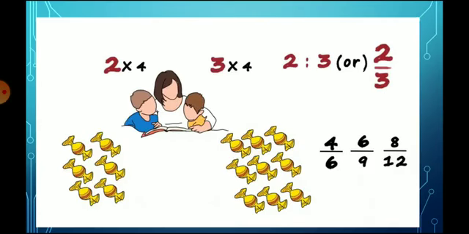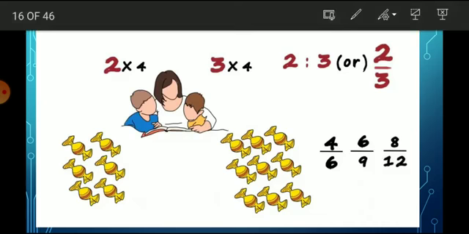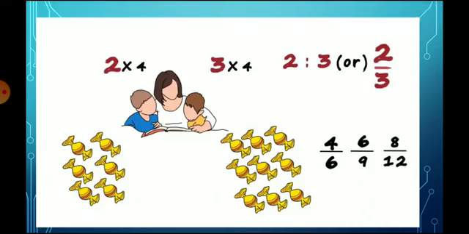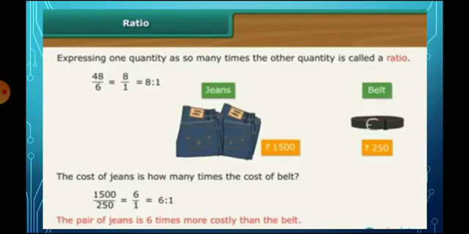After that, how can we find out? Yes, 8 by 12, because the numerator terms 4, 6, 8 are the multiples of 2. And the denominator 6, 9, 12, these are all multiples of 3. See the ratio: expressing one quantity as so many times the other quantity is called ratio.